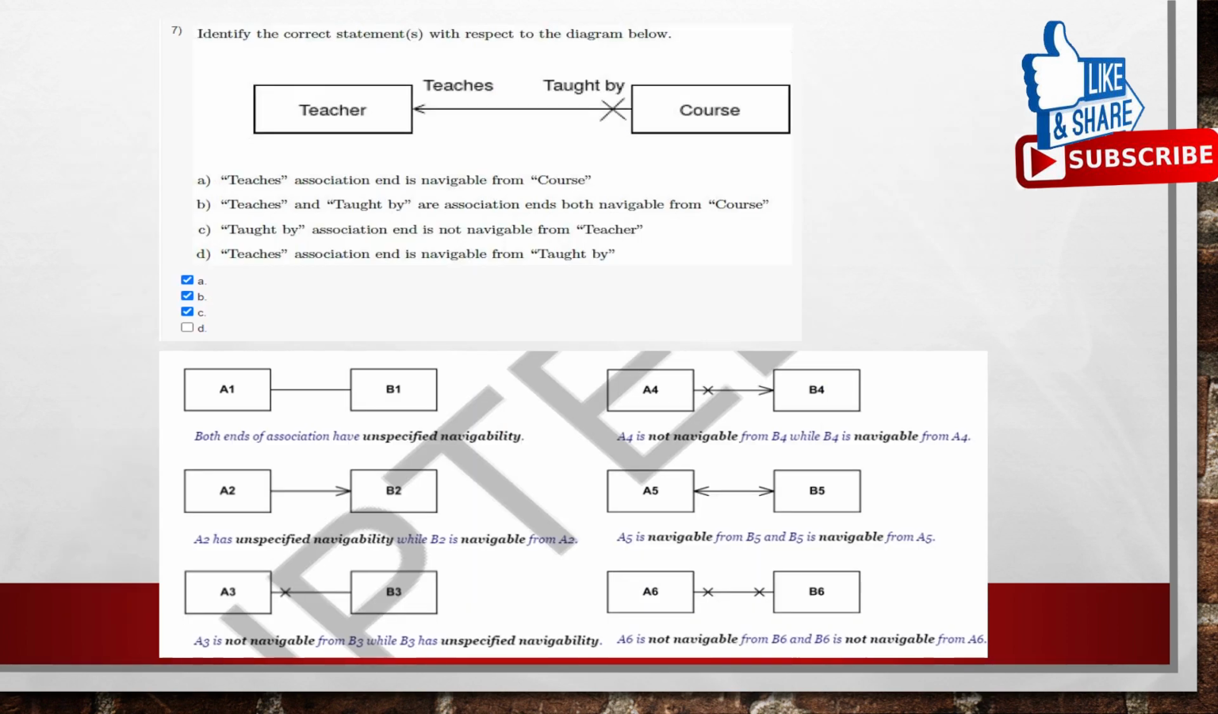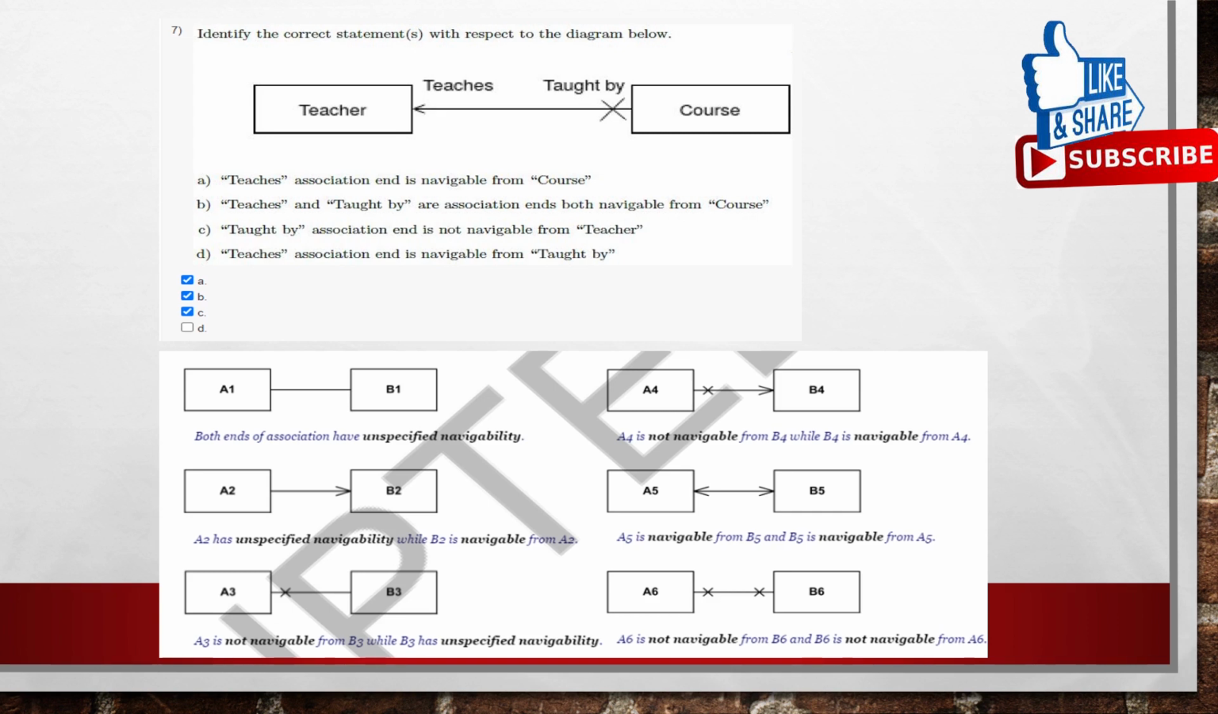Coming to the seventh question, identify the correct statements with respect to the diagram below. Here we are having two classes, teacher and course, and teachers and taught by are the roles. Coming to the statements, we are having navigability. If it is a solid line representation, A1 and B1, both ends are association having unspecified navigability.